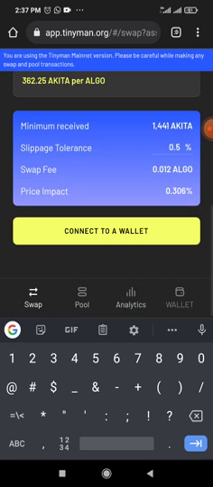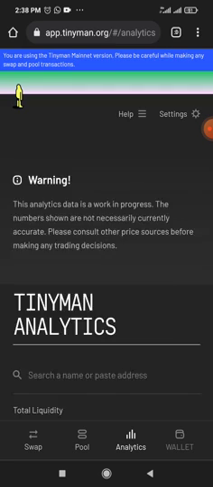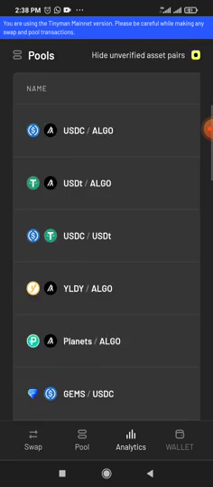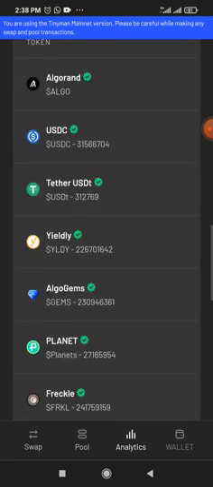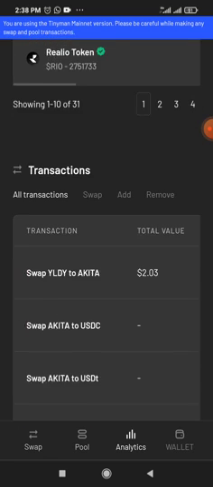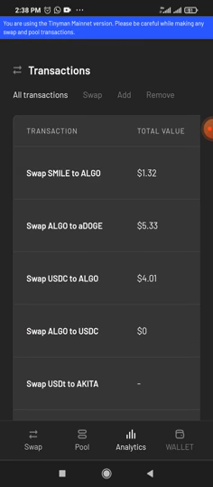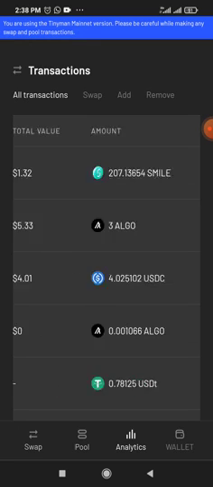And again, for you to find out what people are buying, what people are selling, you click on the analyst. Once you click here, it's going to tell you what people are buying. This is the liquidity that is present. Now, this is the asset that is running presently. Now, you can see the transactions. It's going to tell you, okay, this is what people are buying right now on the blockchain. You can see it now.